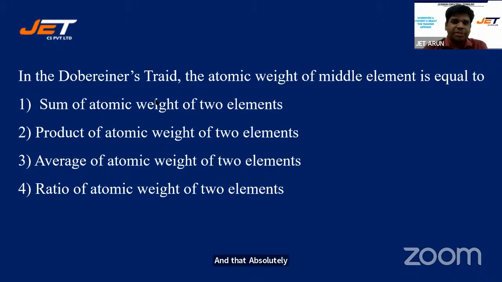In Dobereiner's triad, the atomic weight of the middle element is equal to: sum of the atomic weights of 2 elements, product of the atomic weights of 2 elements, average of the atomic weights of 2 elements, ratio of the atomic weights of 2 elements. We have seen Dobereiner's triad, the law of triads.